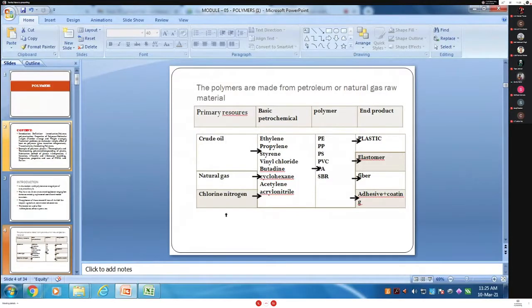These basic primary resources go into the basic petrochemicals. From crude oil we get ethylene, propylene, styrene, vinyl chloride, and butadiene. Then cyclohexane we get from natural gas, acetylene from gas, and acrylonitrile from chlorine and nitrogen. Then all of it is converted into the polymer, basic petroleum.